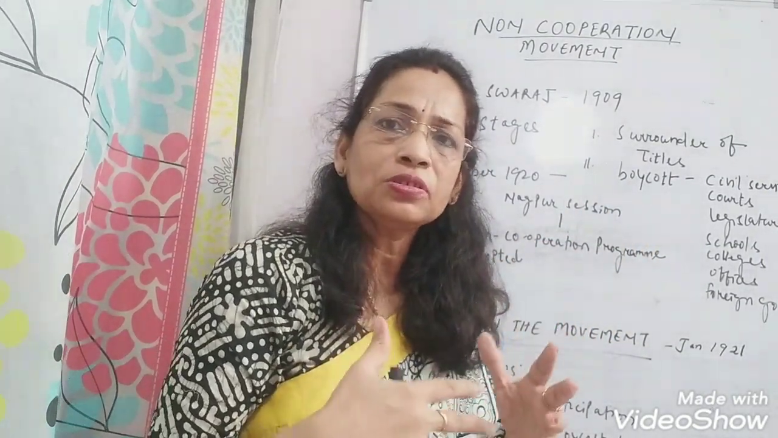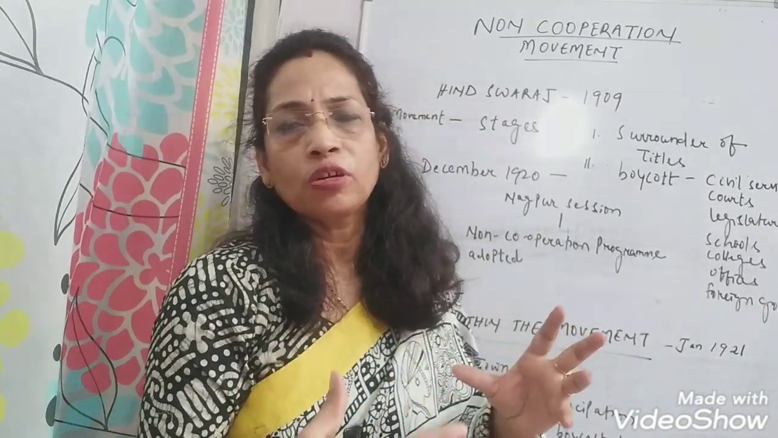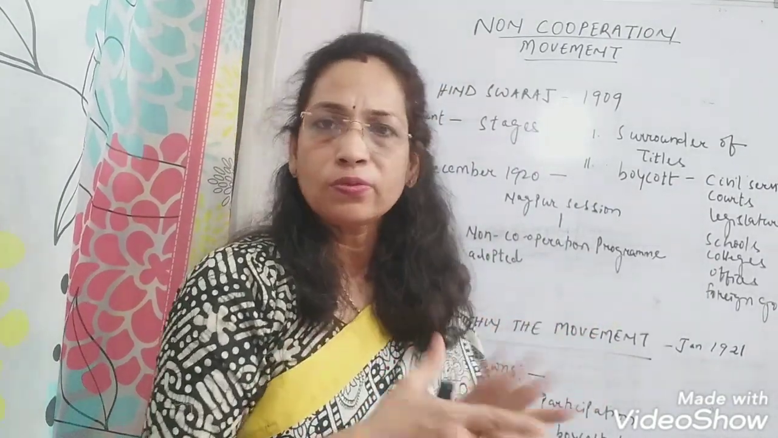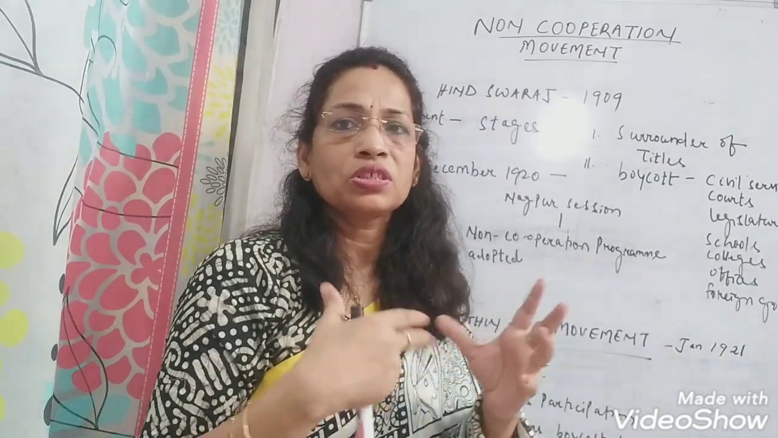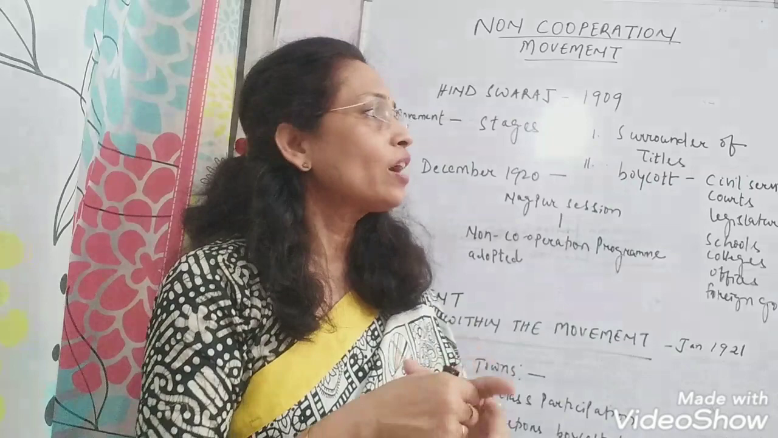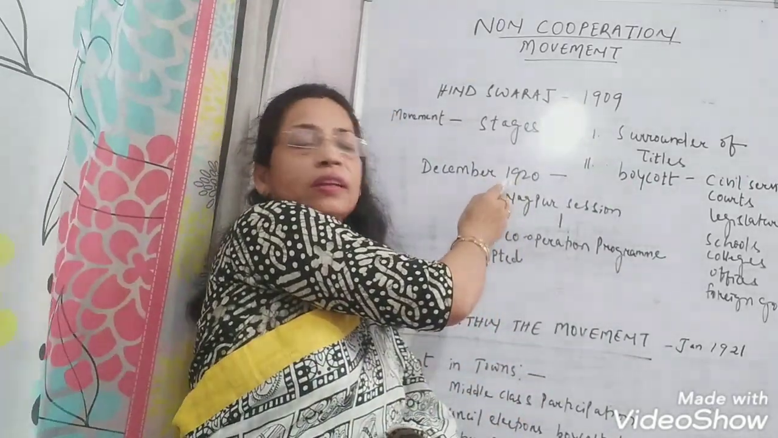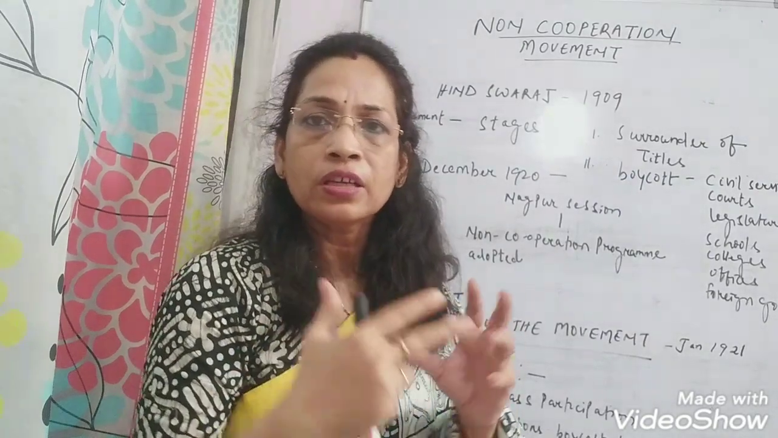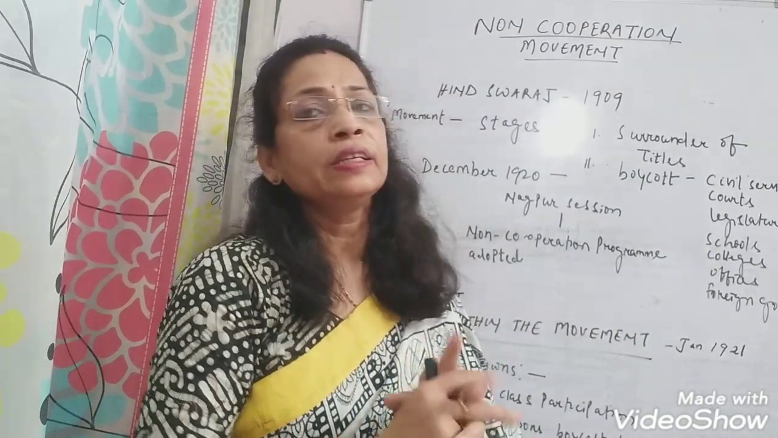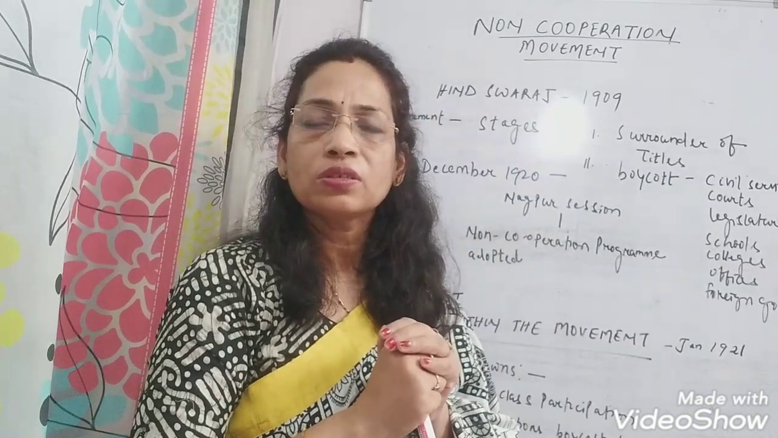And if the British retaliated and followed a policy of repression, then a mass movement was to be started. So this was Gandhiji's planning, and it was to be unfolded in 3 stages. Finally, in December 1920, at the Nagpur session of Congress, the non-cooperation resolution was adopted. So this was the beginning of the non-cooperation movement.